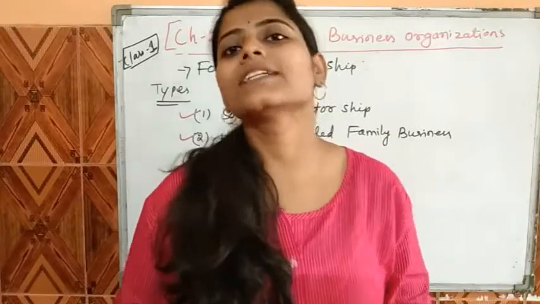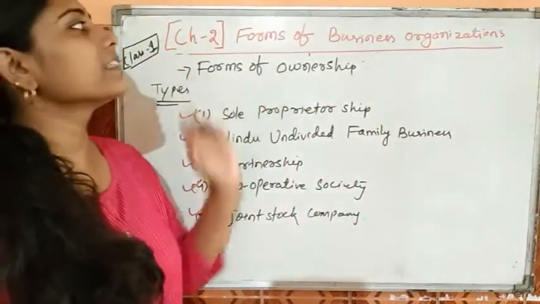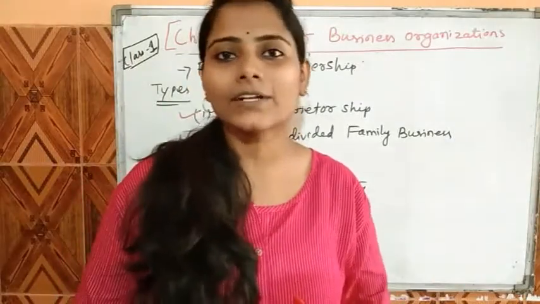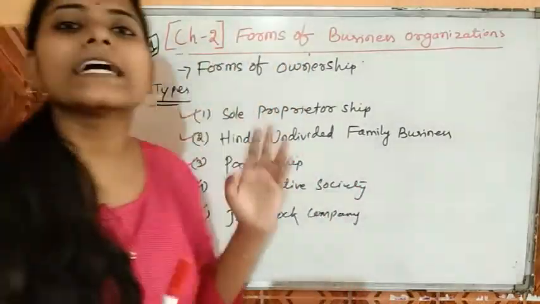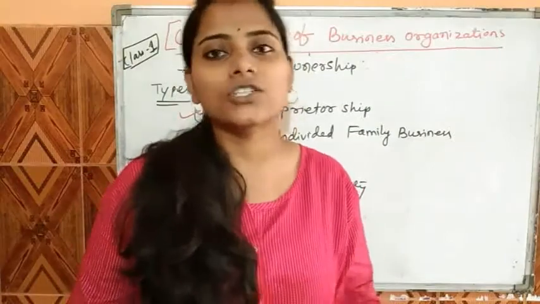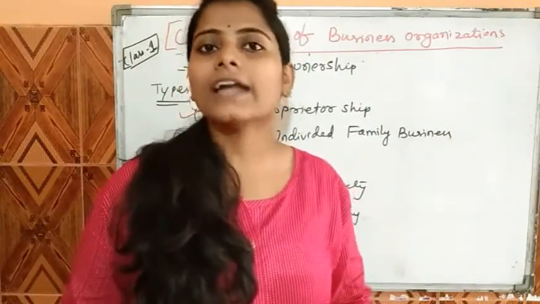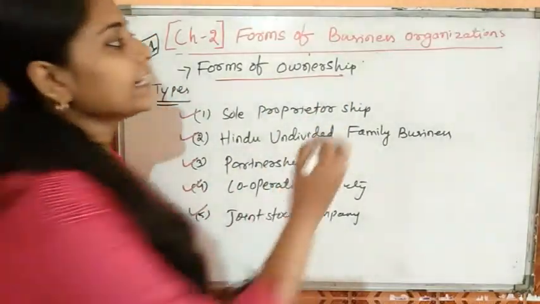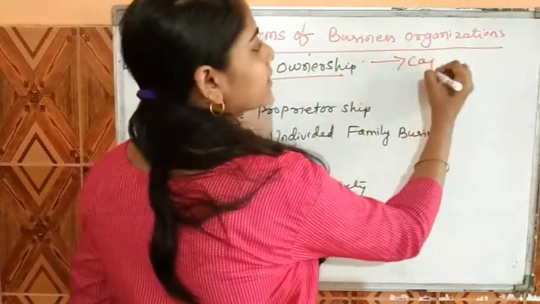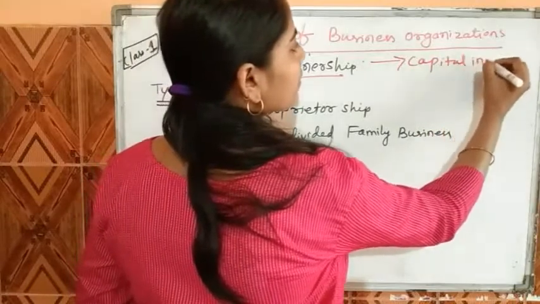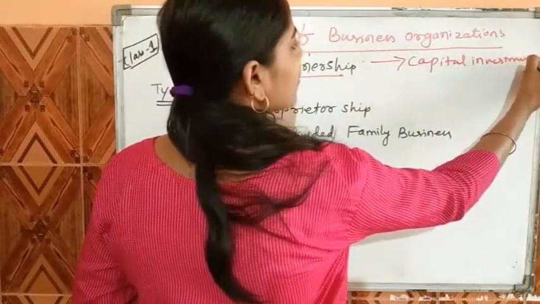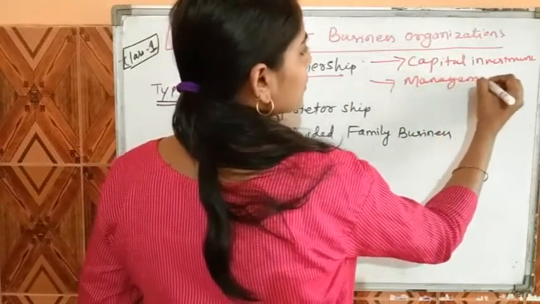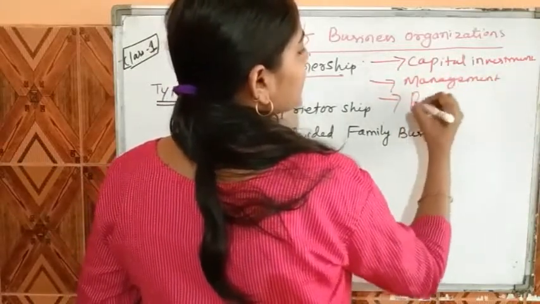In these classes, we discuss a new topic that is chapter number 2, Forms of Business Organizations. Let's start our topic. So, forms of business organization is basically related to the structures of business organization, and this is basically focused on the forms of ownership, and it is basically related to the capital investment, management decisions, and profit sharing.